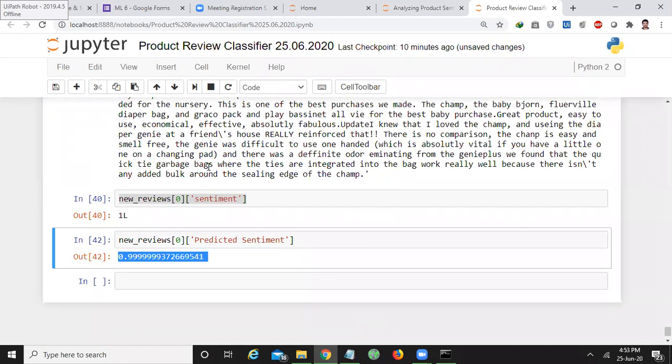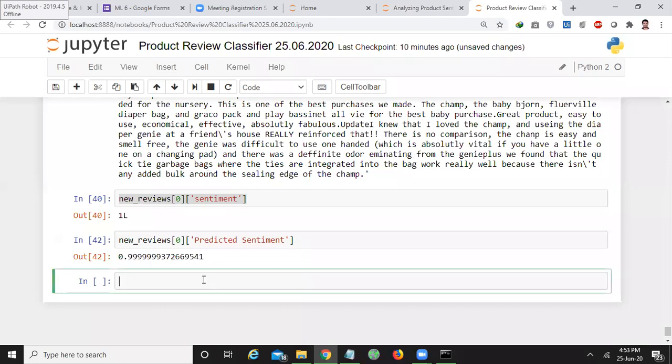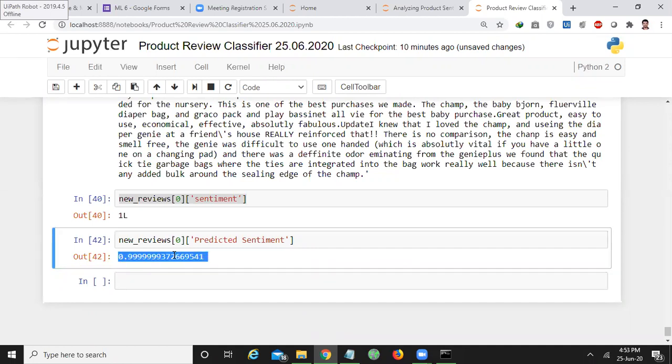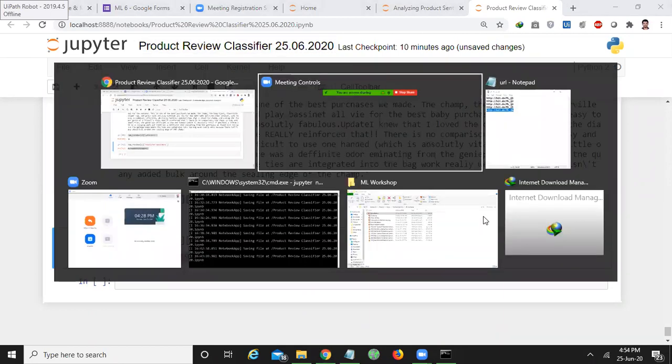Like that, we can do it product wise. For example, if you want to do it only for an individual record and you apply this algorithm on it, then you'll get the predicted sentiment. This is the value that you are supposed to obtain. This value says to what extent your statement is positively sentimented. Okay, hope I answered your question.